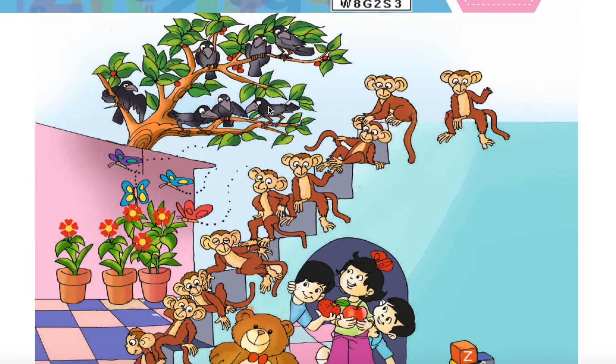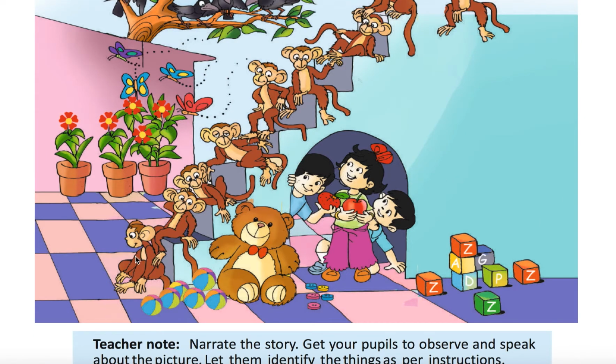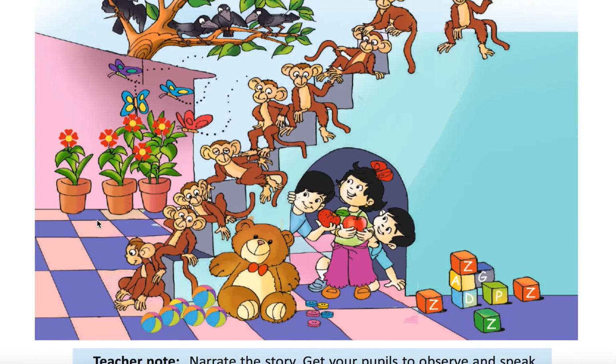1 2 3 4 5 6 7. 7 birds are there. Monkeys 1 2 3 4 5 6 7 8 9. 9 monkeys are there. How many flowers are there? 1 2 3 4 5. 5 flowers. Okay. How many parts are there? 3 parts. And how many butterflies? 1 2 3 4. 4 butterflies. How many children? 3 children. How many fruits? 2 fruits.